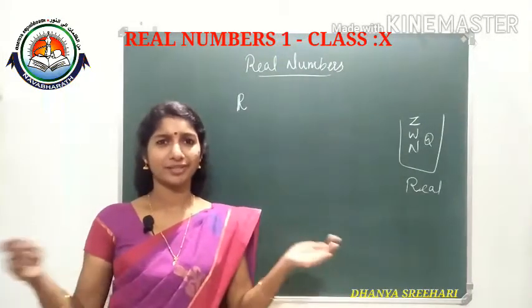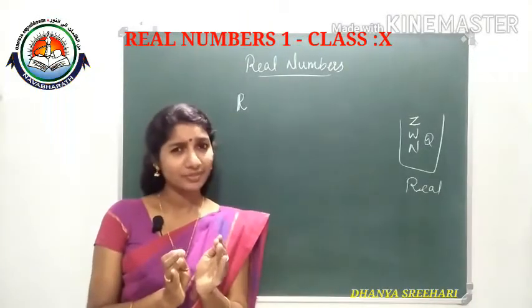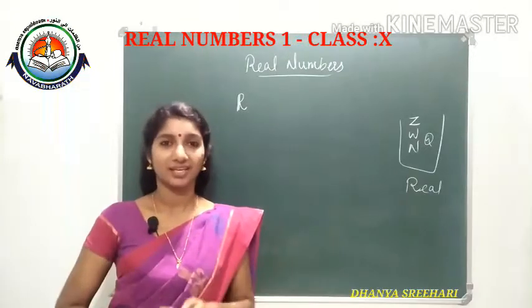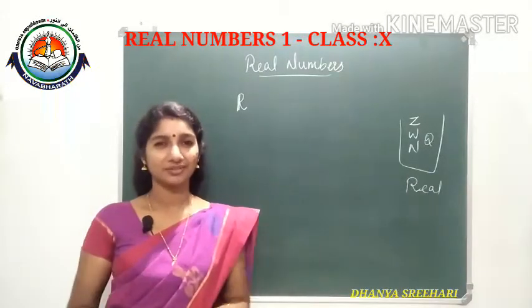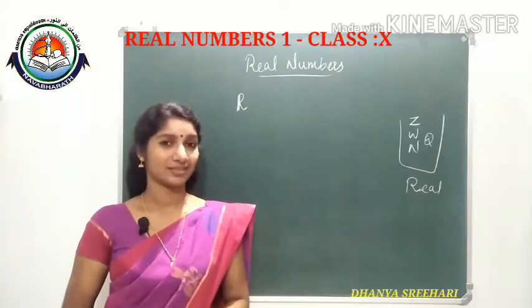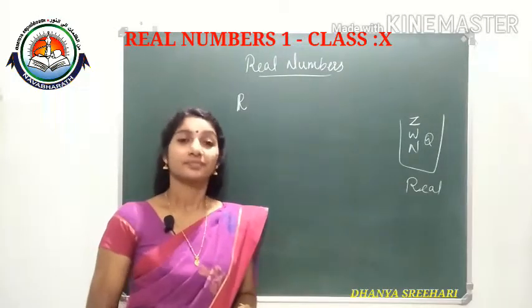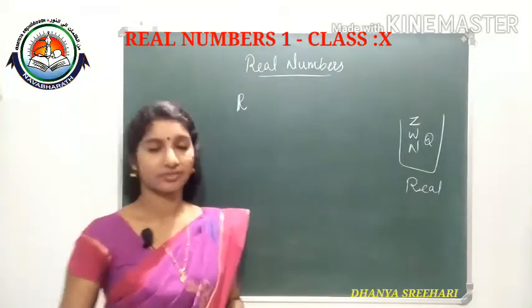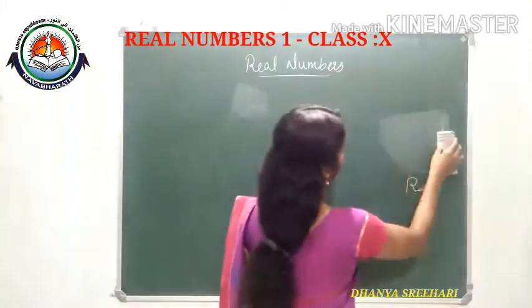Okay, see, think about real numbers, infinite numbers are there. In between any two numbers you are taking, there are infinite numbers again, isn't it? So, very wonderful collection, no? Infinite collection of numbers are there in the set of real numbers. And that and all you know already, we are not wasting time thinking about that one. Then, first we have to study the fundamental theorem of arithmetic.